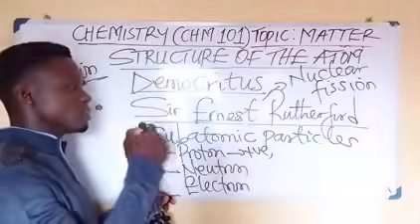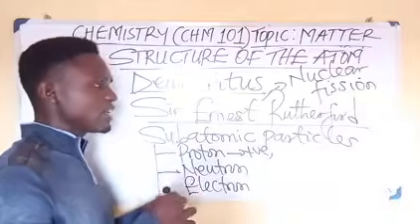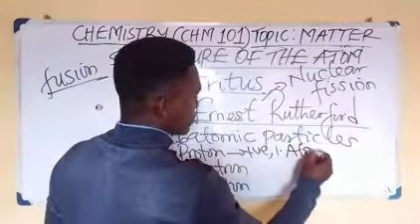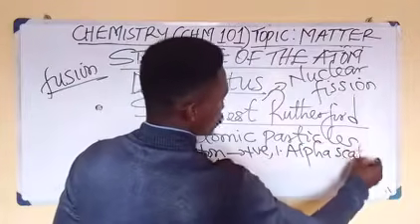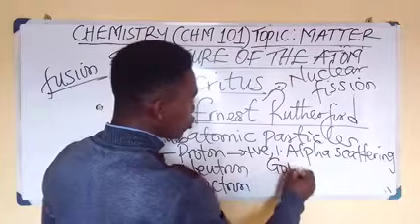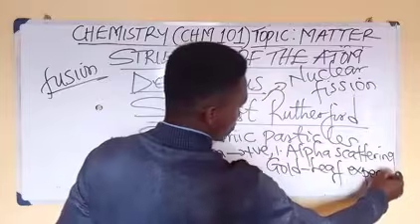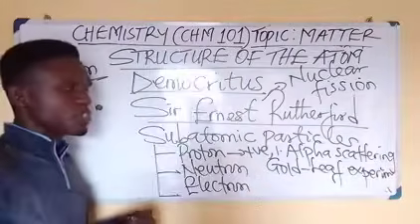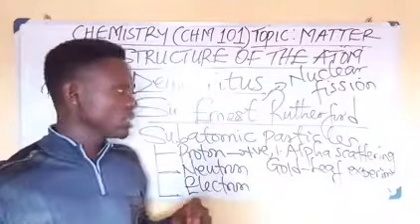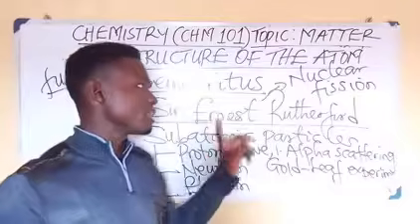How was it discovered? He discovered the proton by carrying out 2 experiments. One, we call it the alpha scattering experiment or the gold leaf experiment. So the alpha scattering experiment was conducted by Sir Ernest Rutherford. The gold leaf experiment was also conducted by Sir Ernest Rutherford.